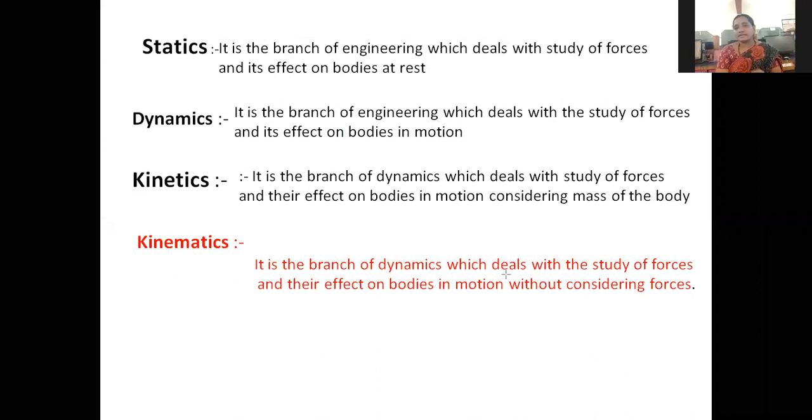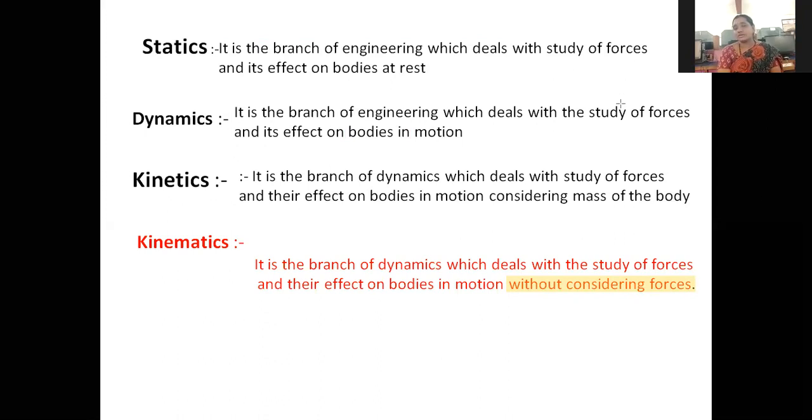So kinematics is a study of the machine while it is at working condition and relative motion condition, without considering any forces and effects on the body. Without considering any forces, we study the machine parts, how they work, how the relative motion can be transmitted, and what the effects of relative motion are. This is called kinematics.